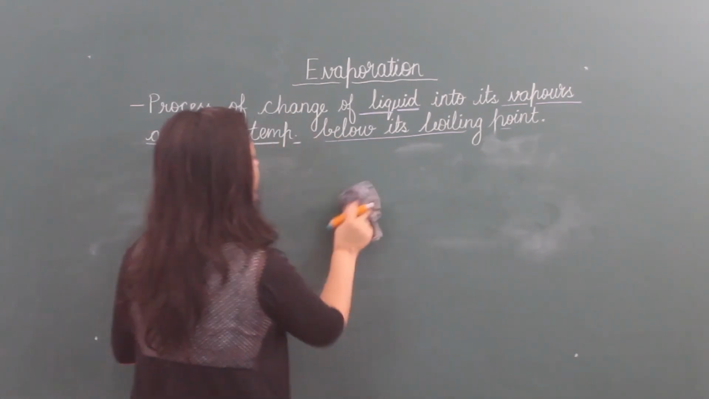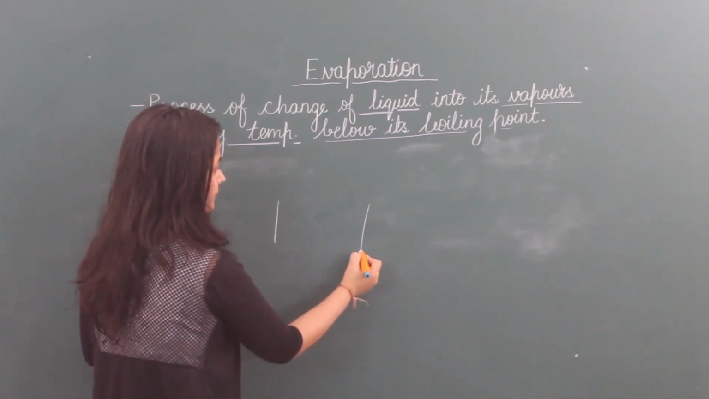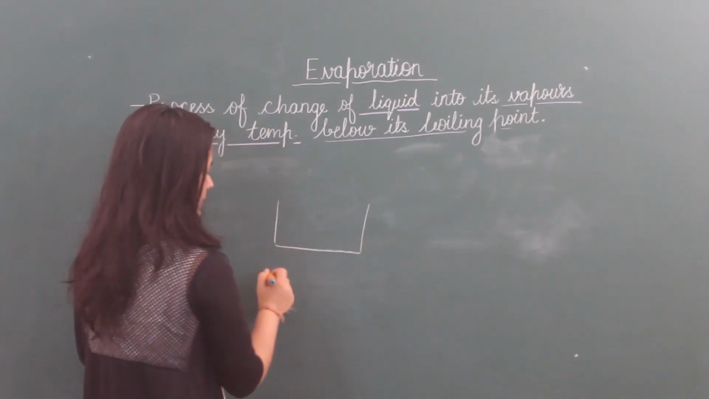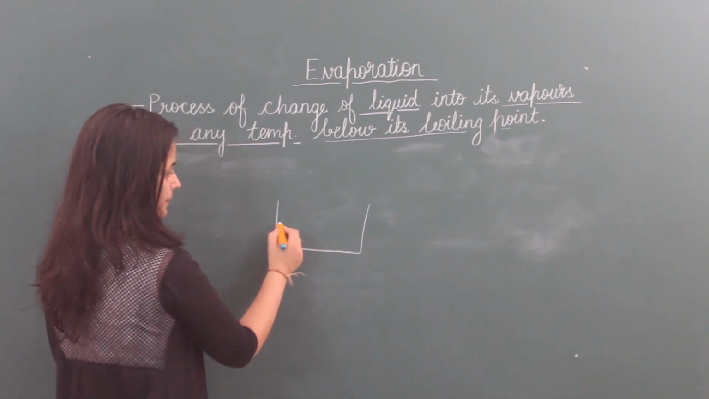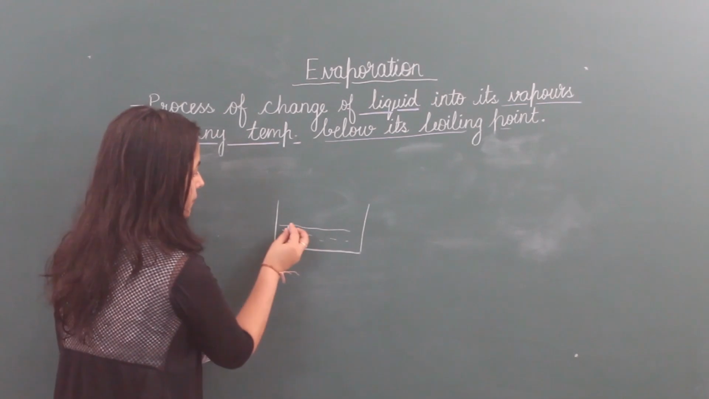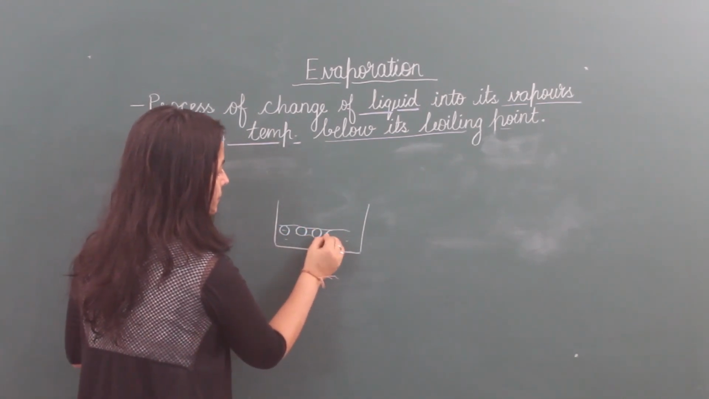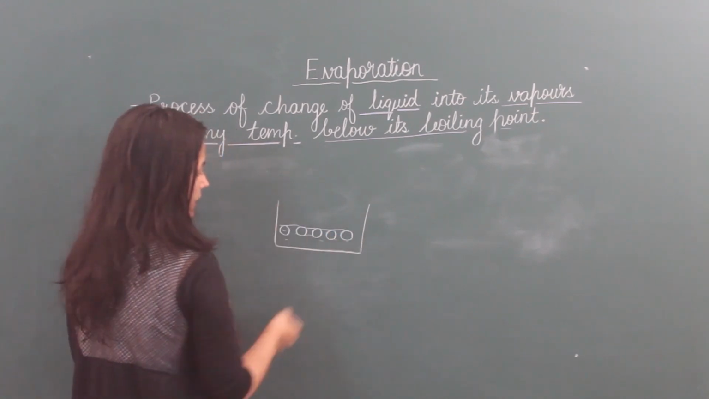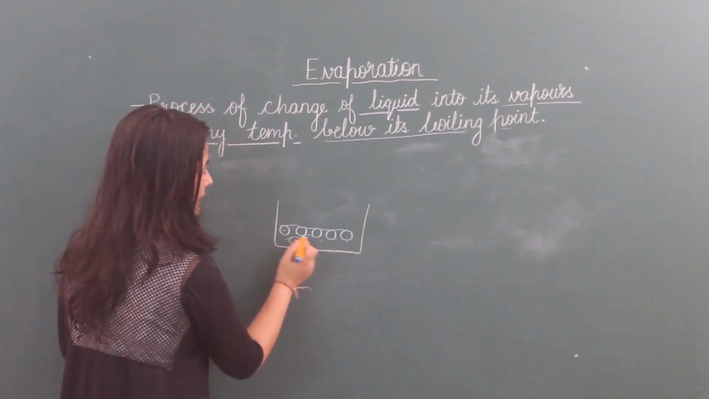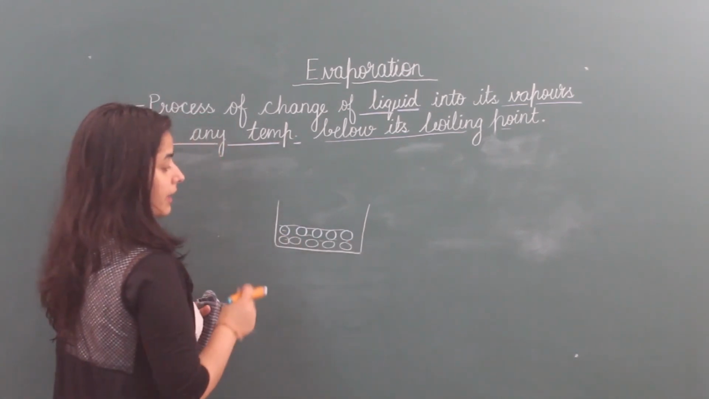So actually what happens in the process of evaporation? This is a container. In this we are putting water. I am marking the surface water molecules with this color to show the difference, and these are below here. Now what happens?